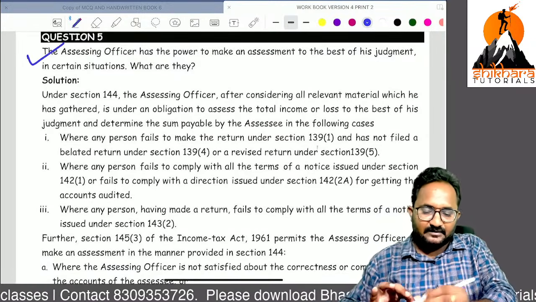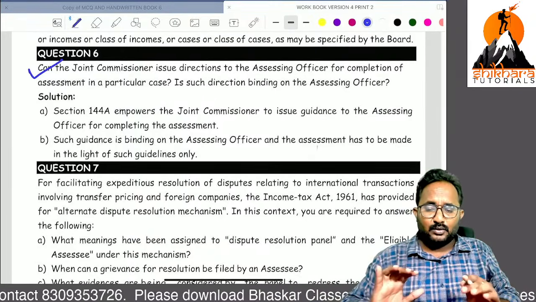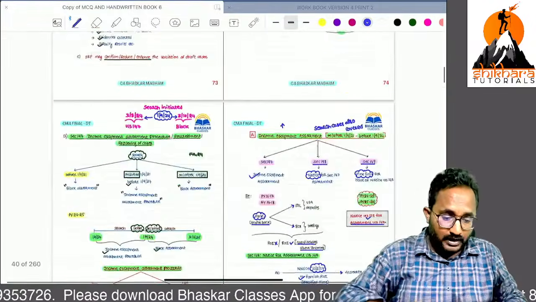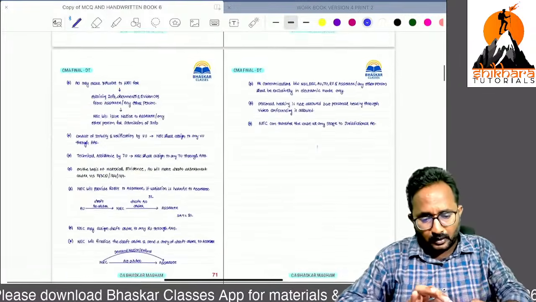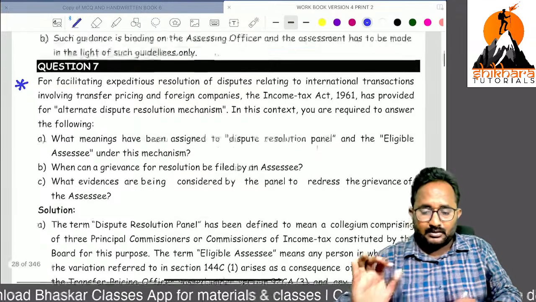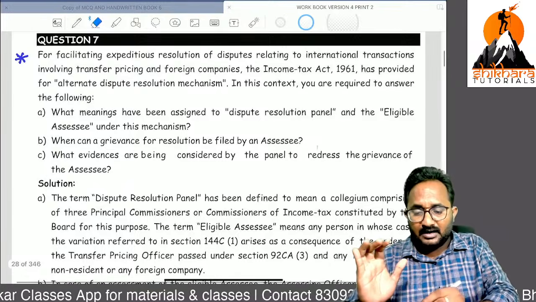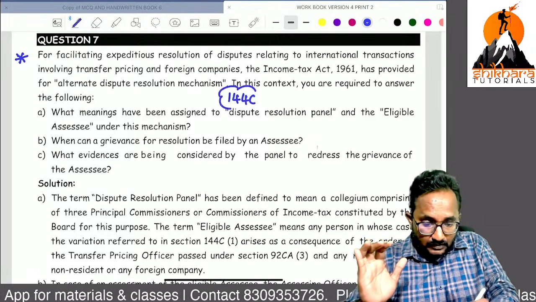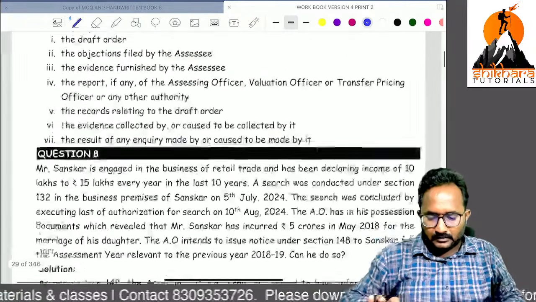Now, the best judgment assessment theory question. This is 144A. Try to refer to the 144A provision on your own if possible. Otherwise, you can ignore it also, no problem. Just I am referring to this. Dispute, this you can ignore, no problem. Seventh one: dispute resolution panel, section 144C. A direct theory question, but you have to read at least once.